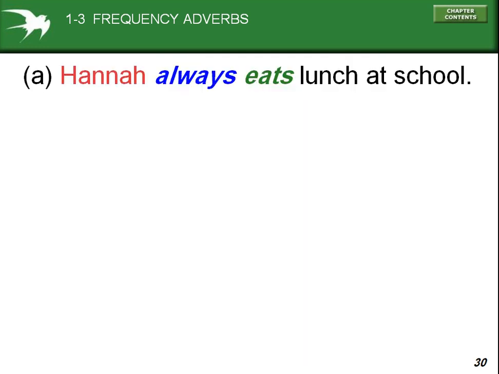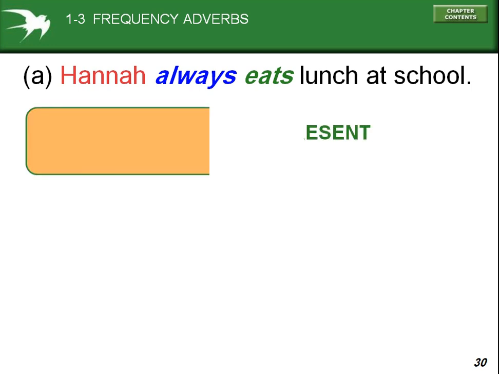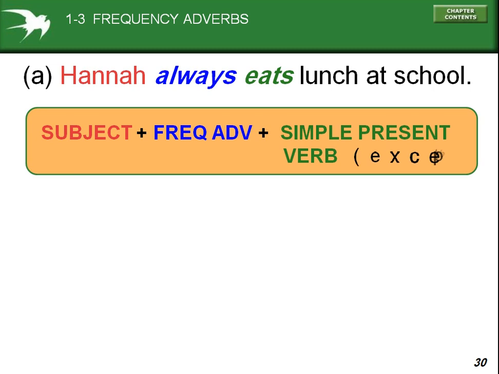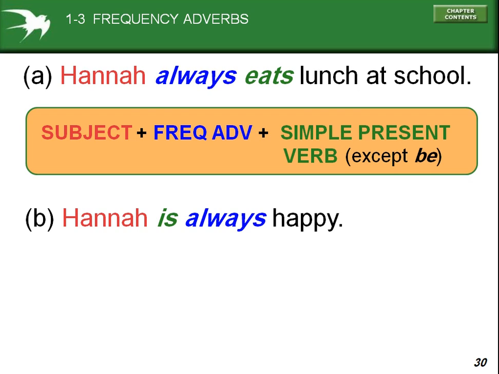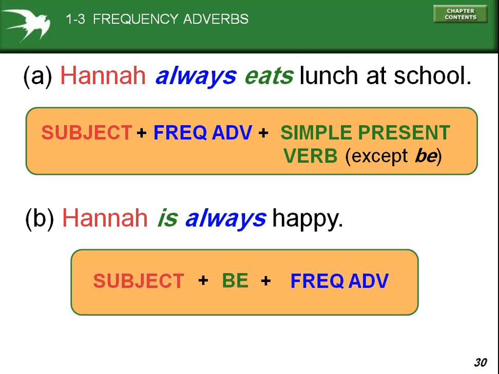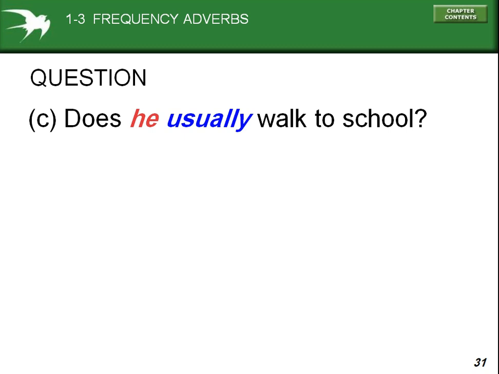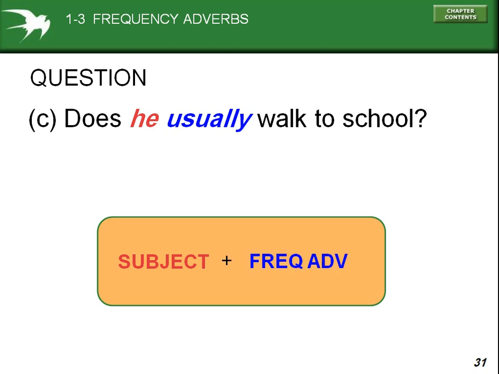You can see Hannah always eats lunch at school. So subject plus frequency adverb plus simple present tense or the main verb. You can see Hannah is always happy. So with the be verb we can use it after the be verb and before the main verb. Adverbs of frequency are used before the main verb and after the be verb in sentences. In questions, definitely we use it after the subject and before the main verb.